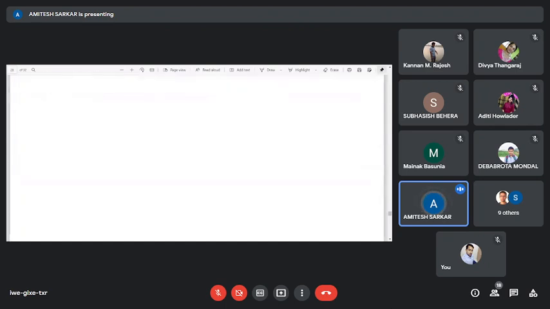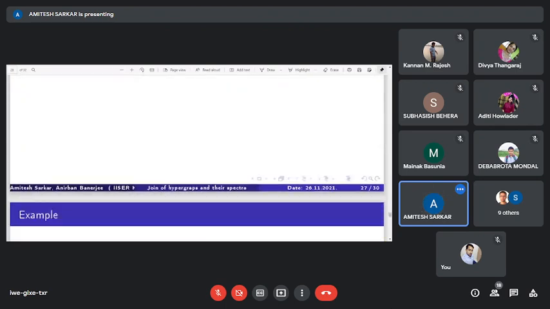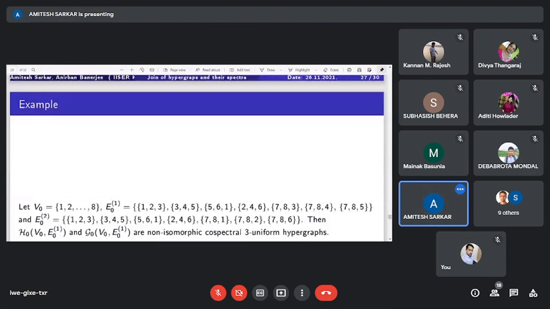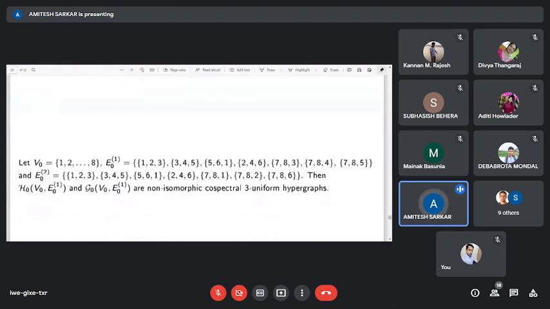We can construct non-isomorphic co-spectral hypergraphs in a similar technique, but we are not going to present this here. Okay, just an example. This is an example of non-isomorphic co-spectral 3 uniform hypergraphs. So starting with this H0 and G0, we can construct another pair of non-isomorphic co-spectral hypergraphs.